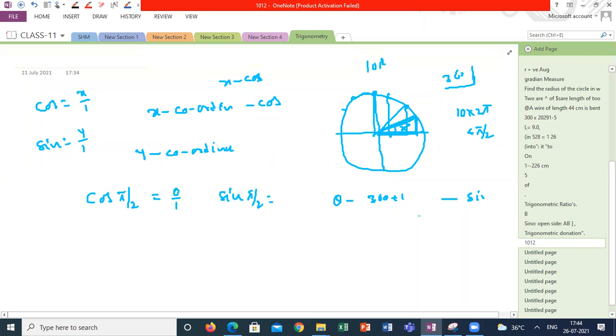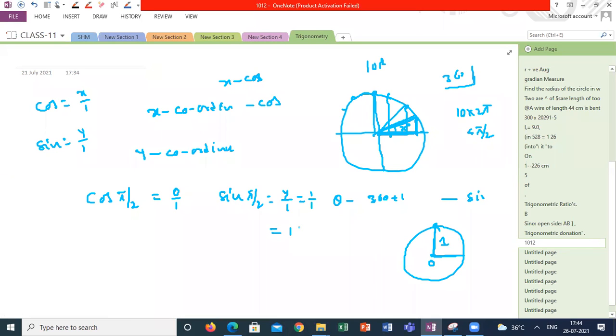Because if you look into the circle, the point reaches exactly at 90 degrees, along the x-axis the point is at 0. Along the y-axis the point has reached exactly the radius, that is 1 unit. So when it comes to sin pi by 2, y by 1, that is 1 by 1. So sin pi by 2 is 1. This is one more way of explaining how cos pi by 2 is 0, sin pi by 2 is 1. Is it clear, guys? Am I confusing too much?